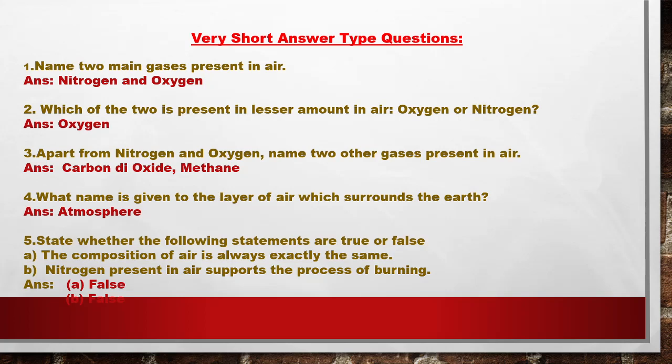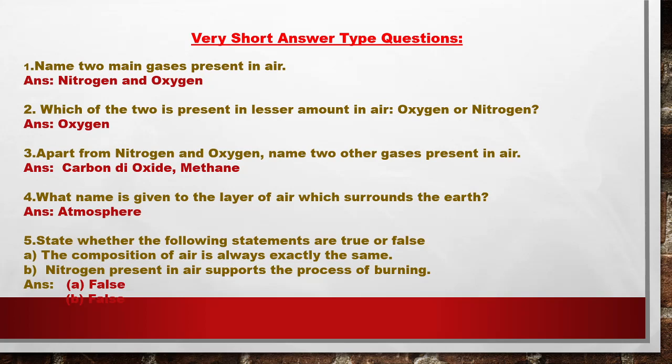Next question, what name is given to the layer of air which surrounds the earth? This name is very easy. You know, this is the atmosphere where different gases are present. If you study the components and the percentage of the gases of the atmosphere, then also you can understand that it is the layer of the air, or the atmosphere, having different types of gases.